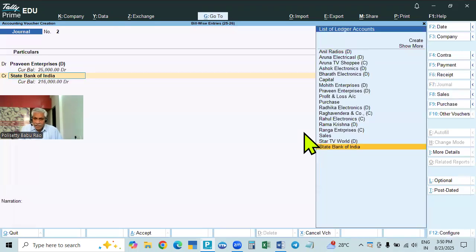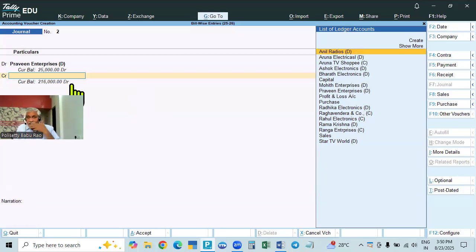State Bank and cash will not be shown in the ledgers list. We have to credit State Bank, which is why many people find it not available in journal. Actually, journal is meant for non-cash transactions. Cash and bank will not be entered here, though in certain peculiar transactions in journal we also have to enter cash transactions like bank and cash.